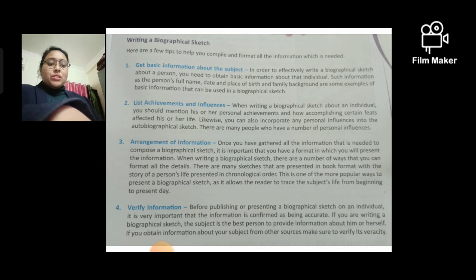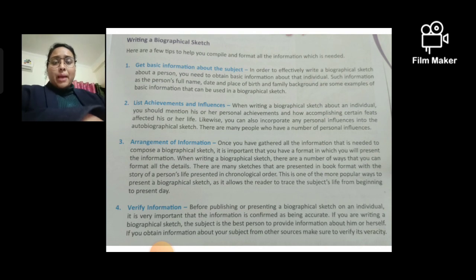Okay, so this is how you can write a biographical sketch. I hope you have understood how to write a biographical sketch. Okay, this was just a recapitulation for you all.